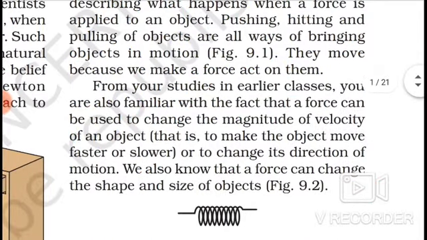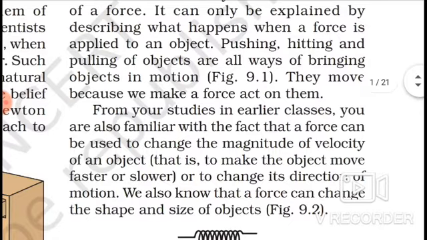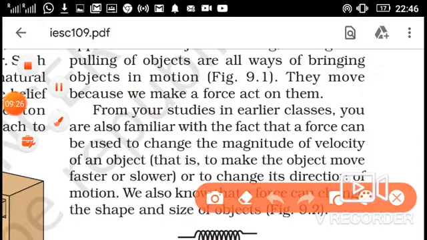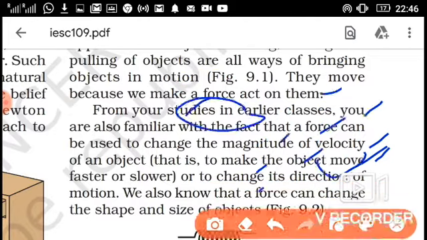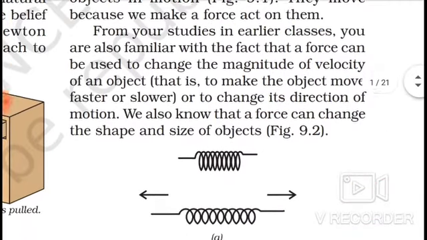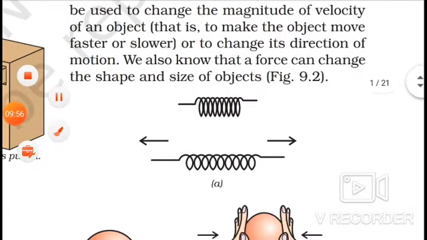From your study, pushing, hitting and pulling an object are all ways of bringing the object in motion. They move because we apply a force. So force is responsible for bringing an object in motion or stopping the object also. From your studies in earlier classes, you are also familiar with the fact that a force can be used to change the magnitude of velocity, meaning its speed, that is, to make the object move faster or slower, or to change its direction also. This is also an effect of force.